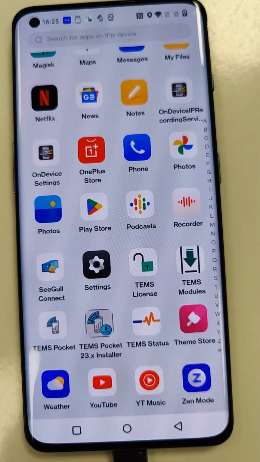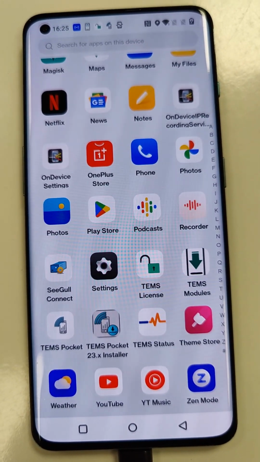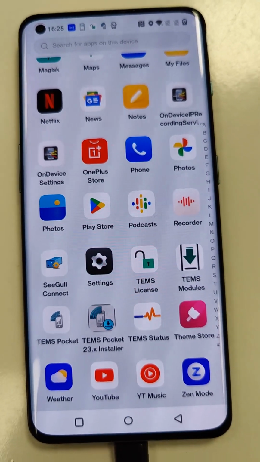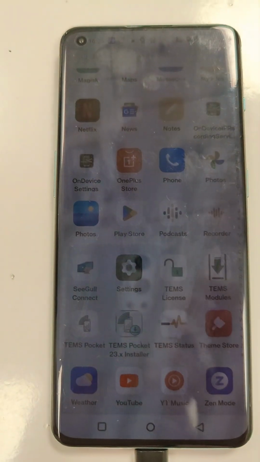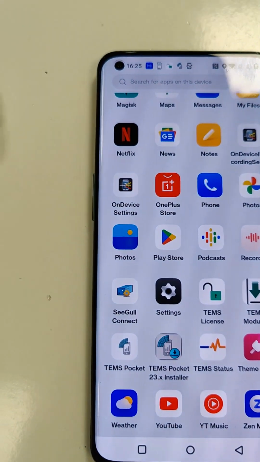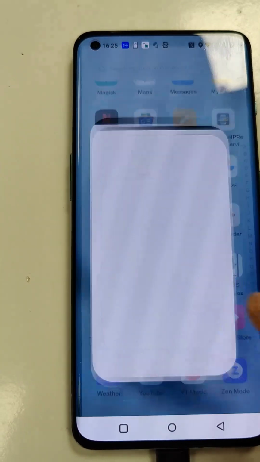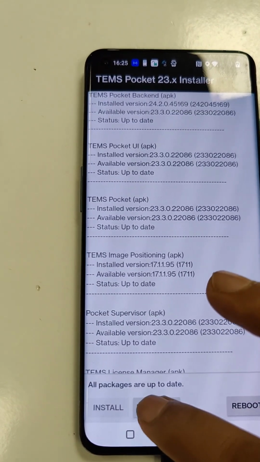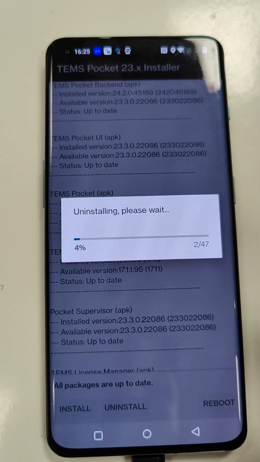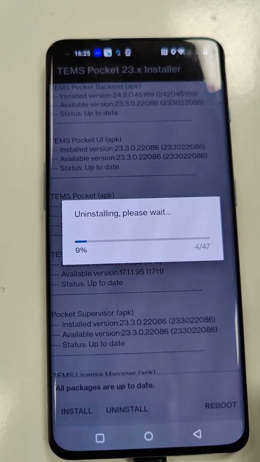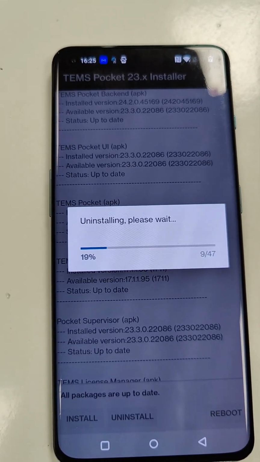By mistake, I have installed TEMS Pocket 23.3 version in the handset, so I am going to uninstall it. Maybe this video will help you see how to uninstall TEMS Pocket in the handset. Just click on this TEMS Pocket installer file, and then click on uninstall. Wait for some time to uninstall all the active components of TEMS Pocket 23.3.